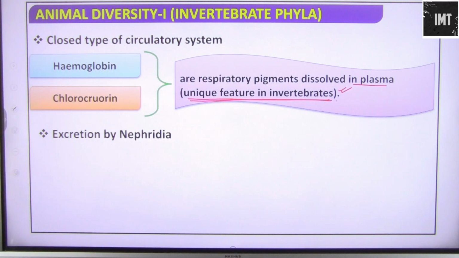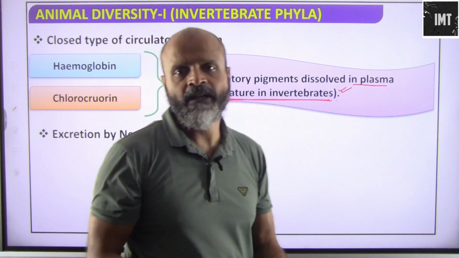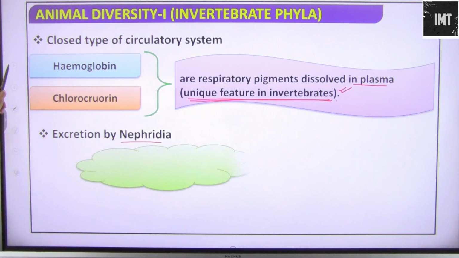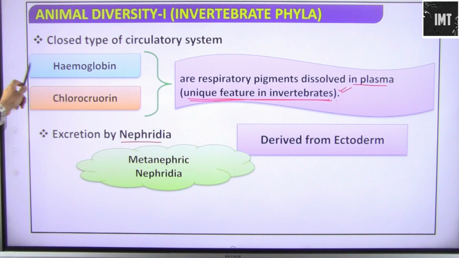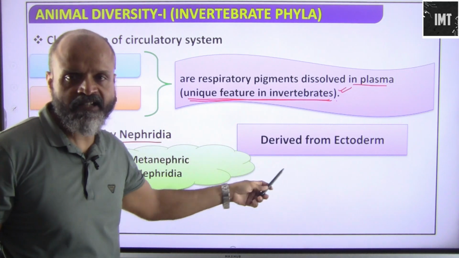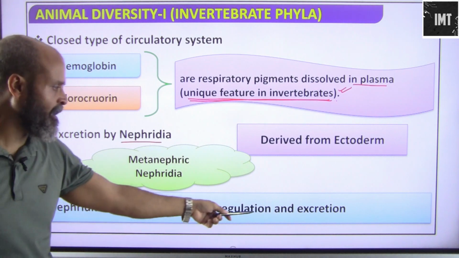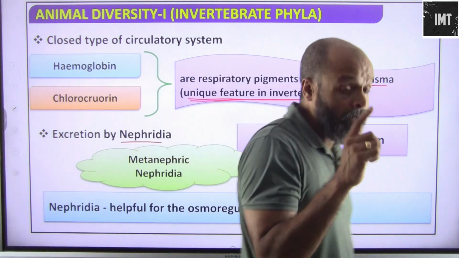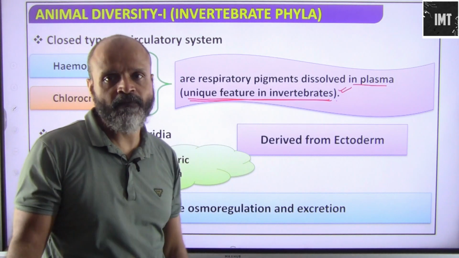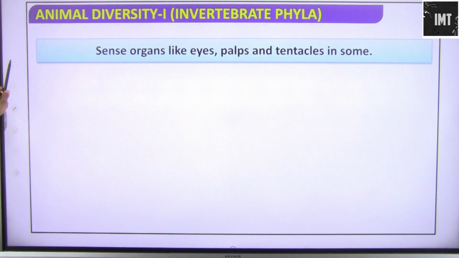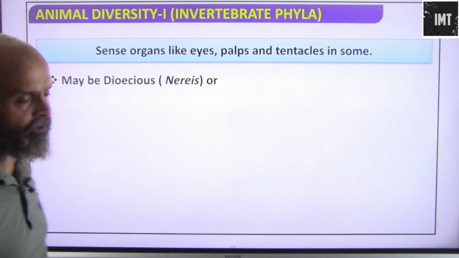The excretion again happens by nephridia. Even in our kidneys we have nephridian units. So the filtration happens here. Metanephric nephridia are basically derived from the germ layer ectoderm. Nephridia are helpful for osmoregulation and excretion, maintenance of water balance in the body, as well as excretion of the waste products. Sense organs like eyes, palps and tentacles are found in some.